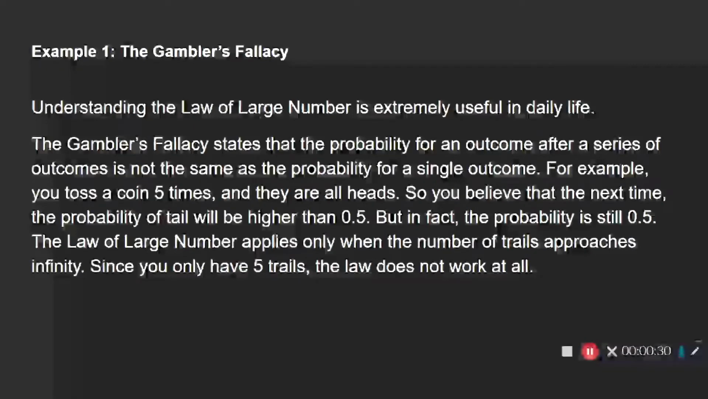The law of large numbers only works when the number of trials approaches infinity. So we need 1,000,000 flips to have the 50-50 heads and tails. 5 trials does not work here.